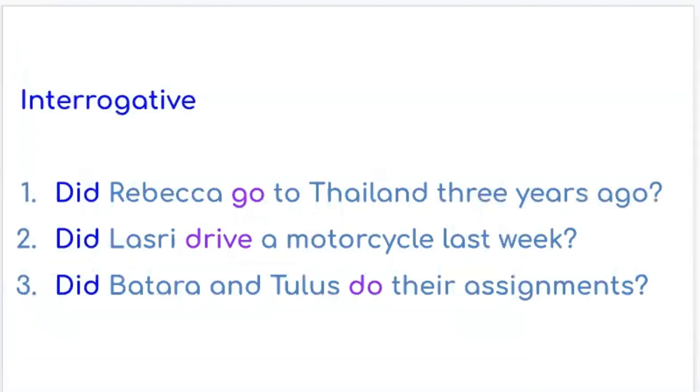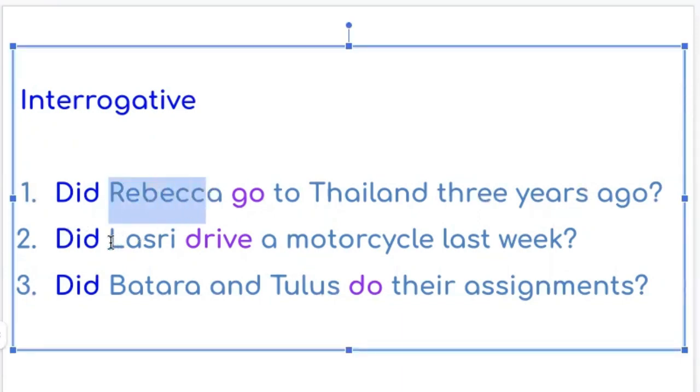In the interrogative sentences, we put the auxiliary verb did at the beginning of each sentence. And the second thing you need to remember, we use verb 1 after the subject. Okay, let's see.